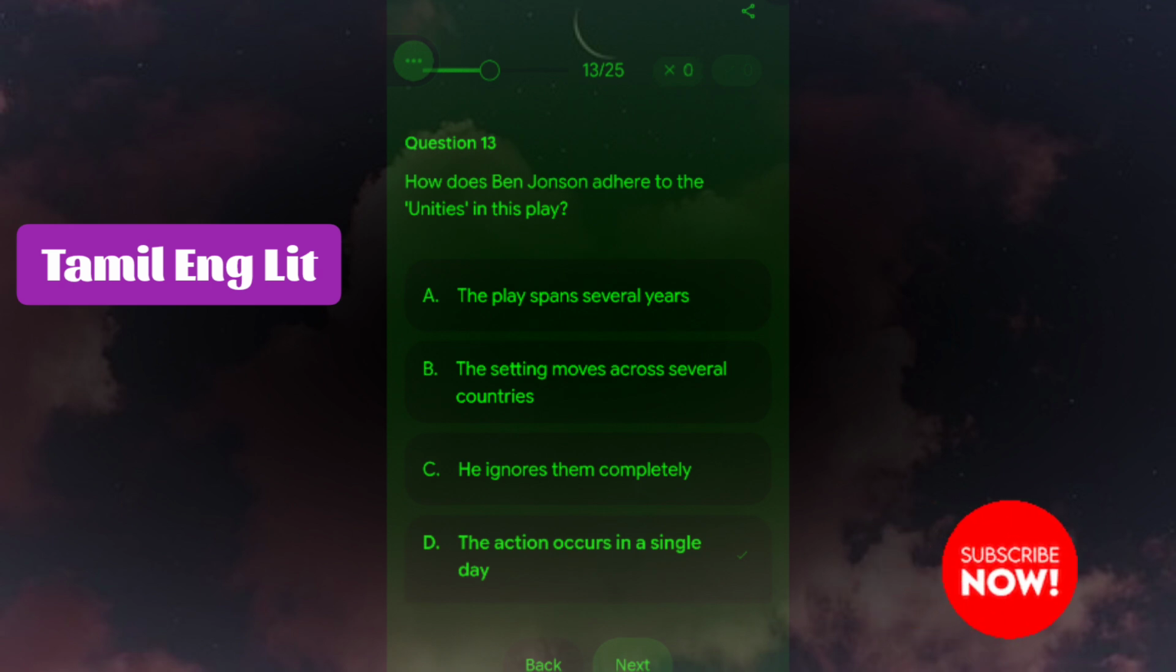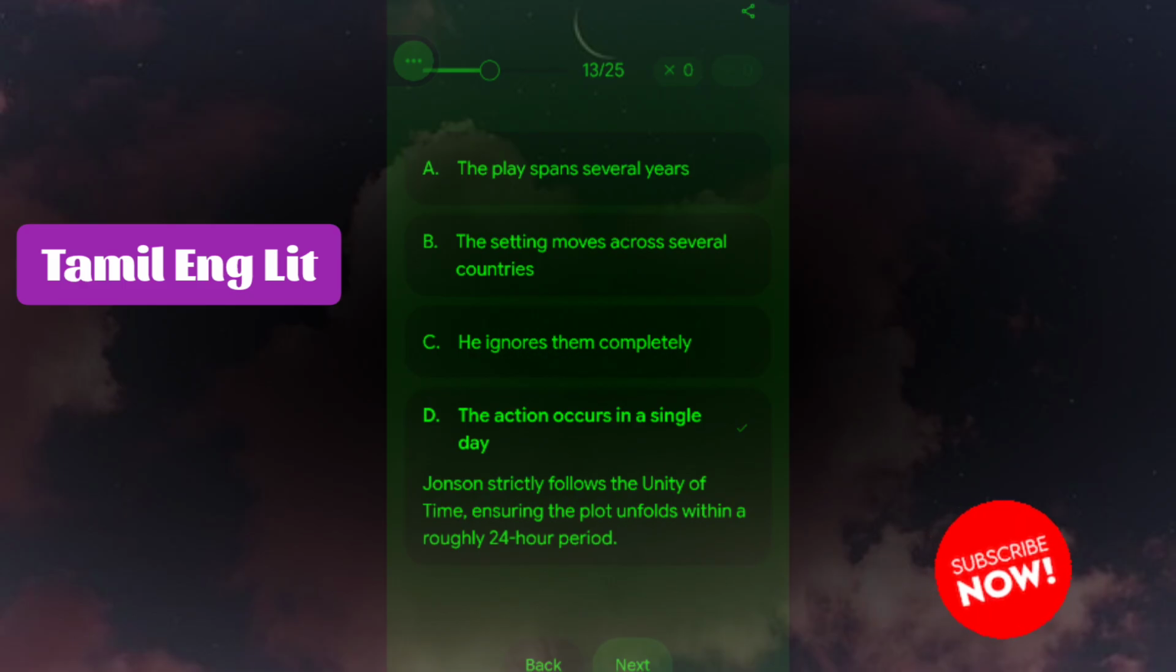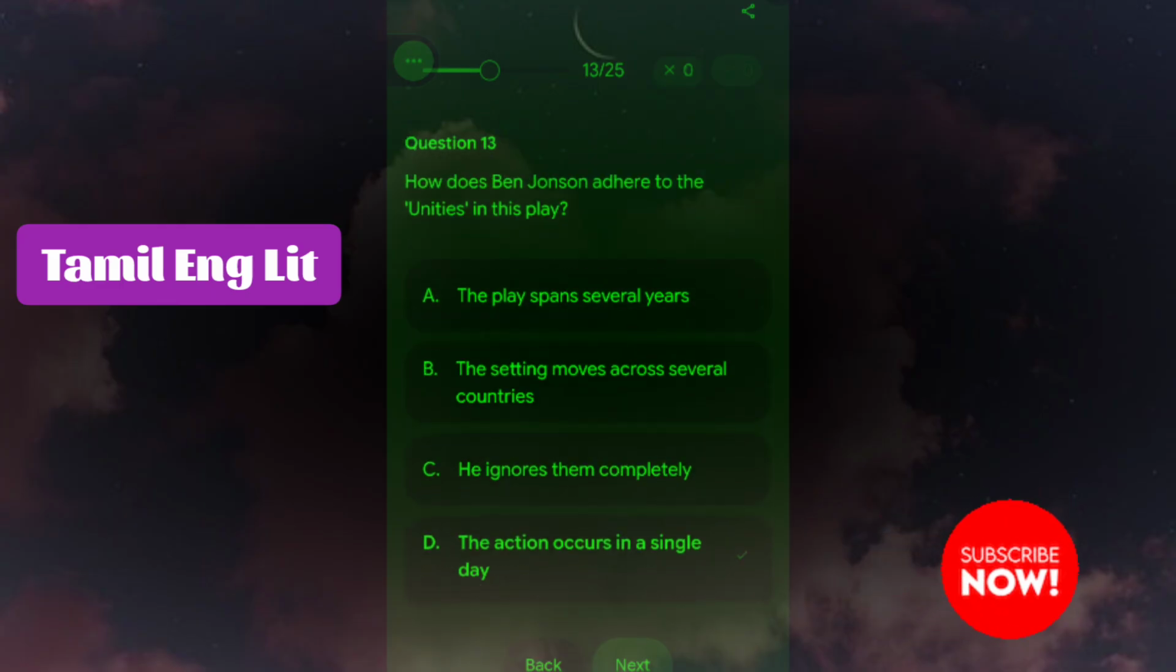How does Ben Jonson adhere to the unities in the play? The action occurs in a single day. Jonson strictly follows the unity of time, ensuring the plot unfolds within a roughly 24-hour period.